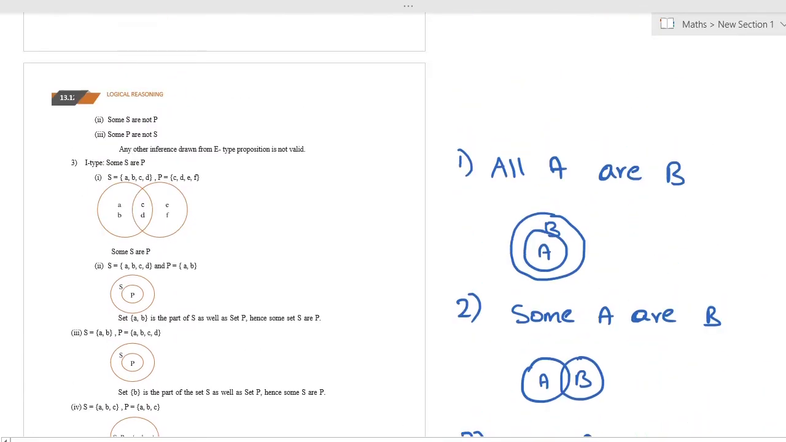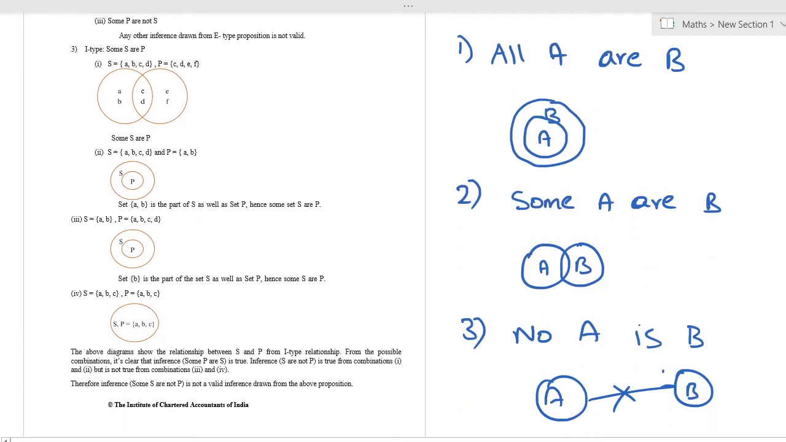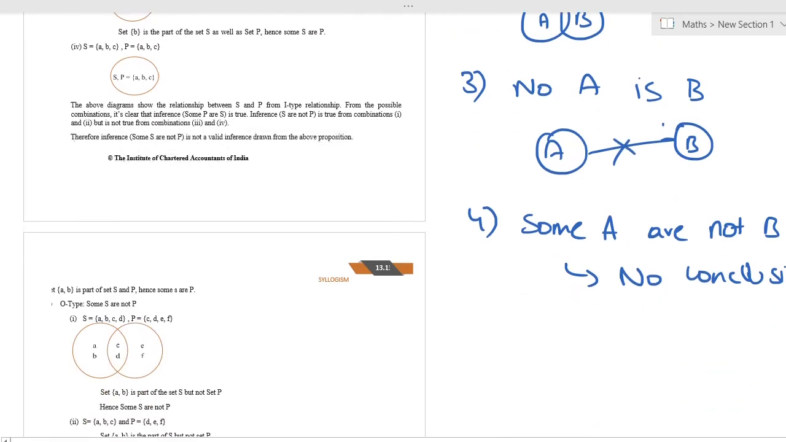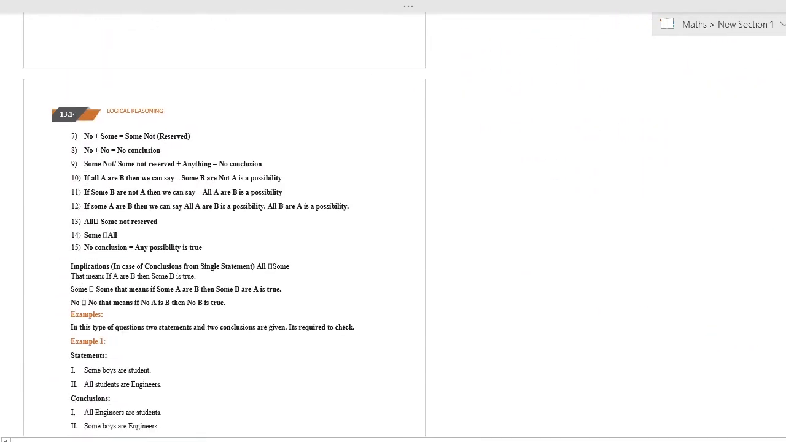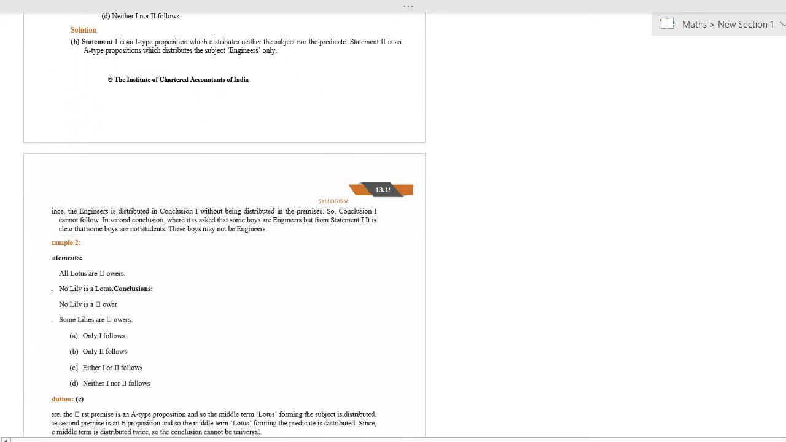So you just need to remember this way. If all A are B, then you should use this Venn diagram. If some A are B, use this Venn diagram. If no A is B, use this Venn diagram. Also, we need to follow certain rules along with that. I'll tell you when we proceed to solve the questions.